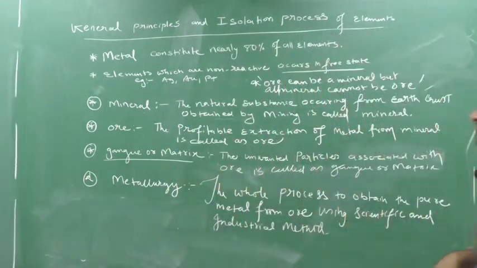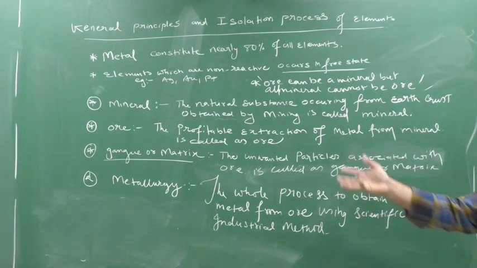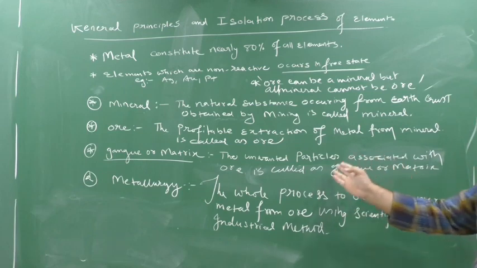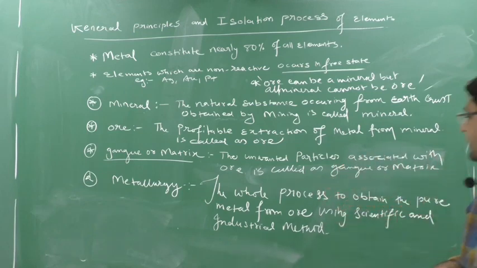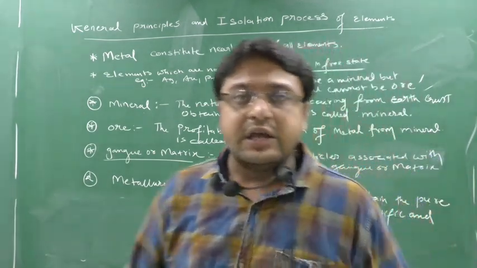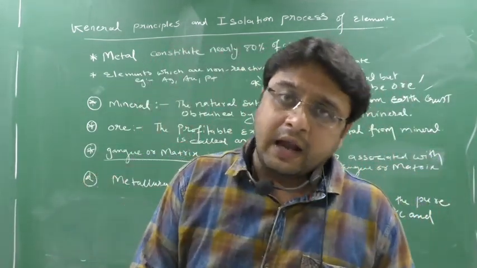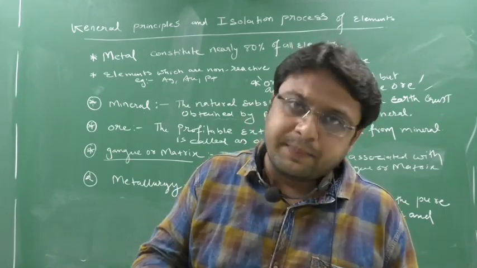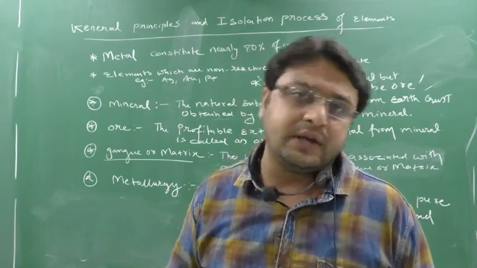So gangue or matrix. What do you mean by matrix or gangue? The unwanted particles, earthy impurities, or roots, or bones, which are associated with the ore are called gangue or matrix. Here the impurities can be dissolved also, and the impurities can be undissolved also. So we have to clean this, and you have to do many processes here. We are going to study these processes in detail.